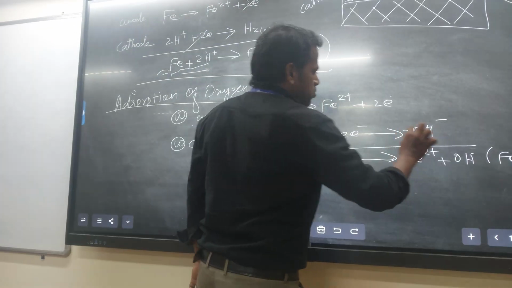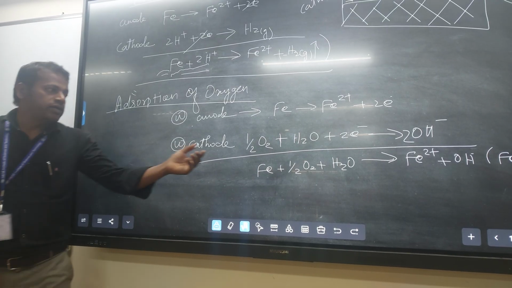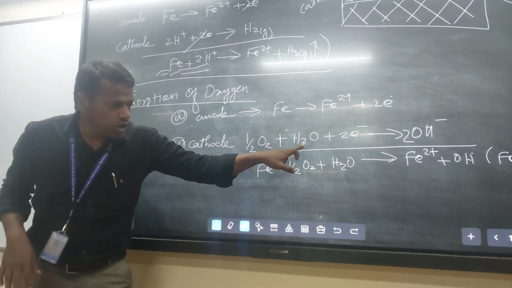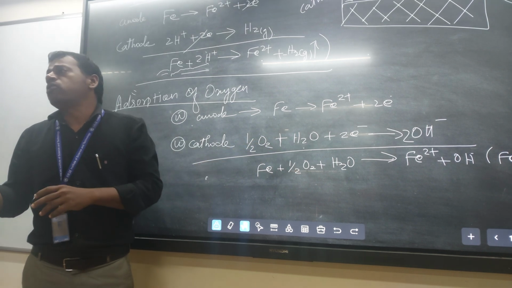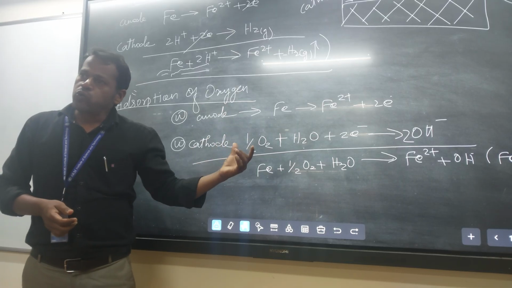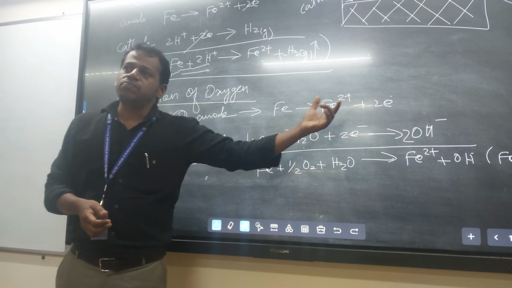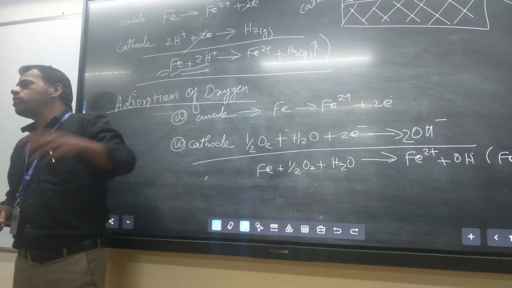As per the mole ratio, you can write 2OH minus. This is a neutral medium, because in the neutral medium, water molecule is there and O2 is the dissolved oxygen. That O2 and the water molecule accept the 2 electrons released from the anodic side to form hydroxide ion.